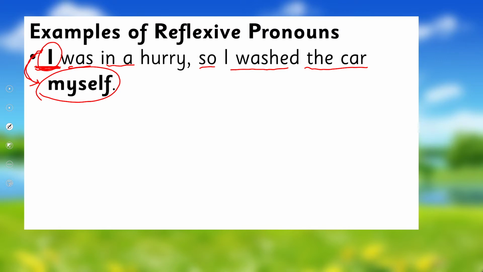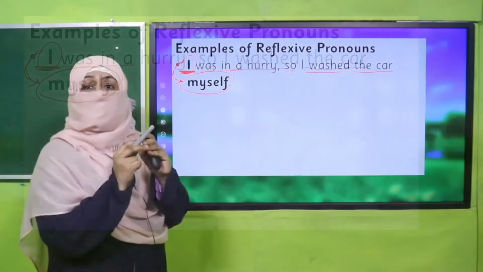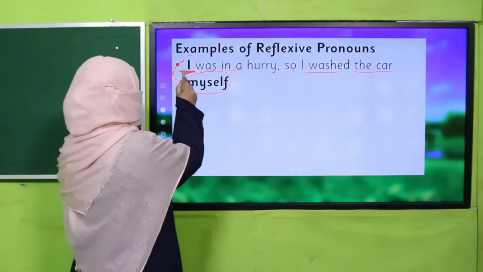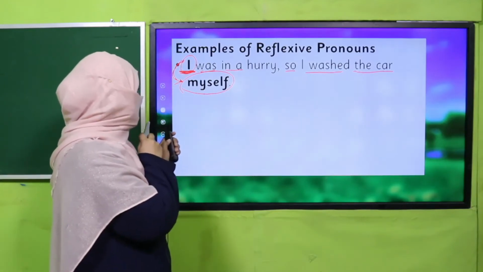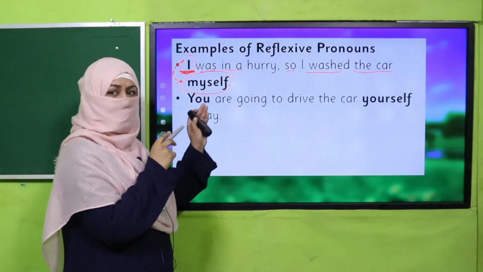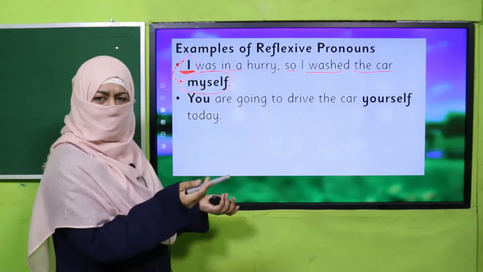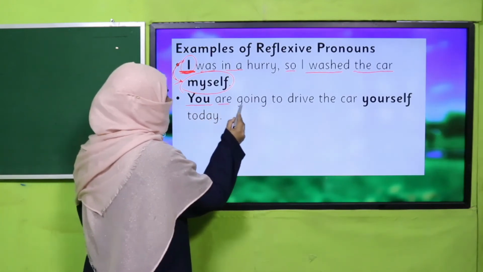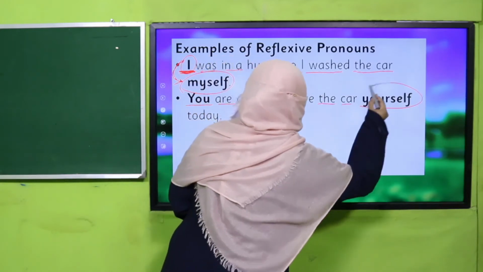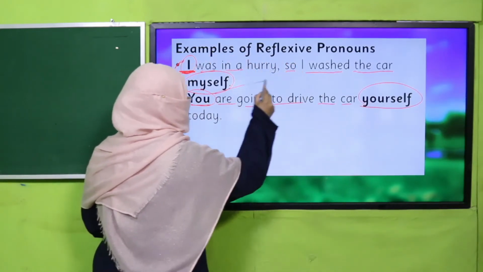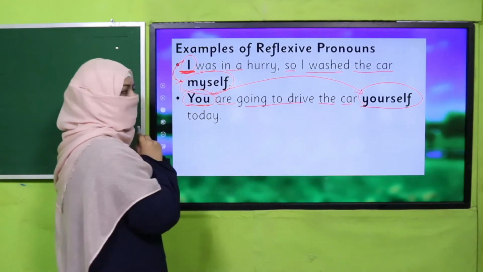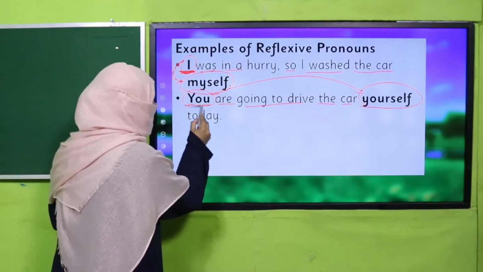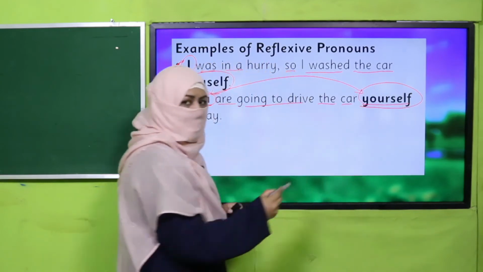So this I is converted into myself as a reflexive pronoun, and this myself is referring to the pronoun I. Do you understand? So this should be in agreement. If the pronoun over here is you, then the reflexive pronoun will be yourself. Like here, you are going to drive the car yourself. Okay, means nobody is there to drive for you. You will do it yourself. Okay, so it's the pronoun and its reflexive pronoun, right?